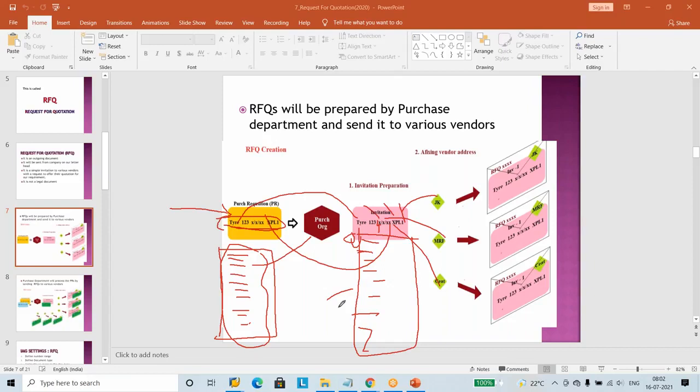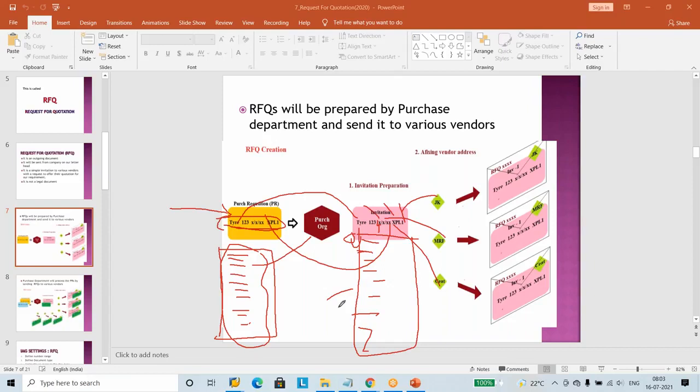I need more vendors so that we can send my requirement to various people, and negotiation and everything is possible. Then we will start the continuation of RFQ with respect to PR.